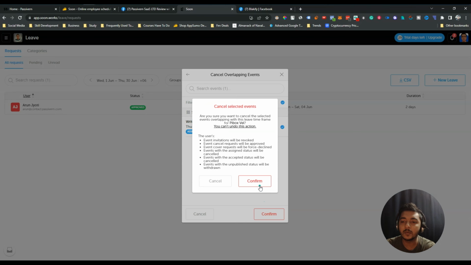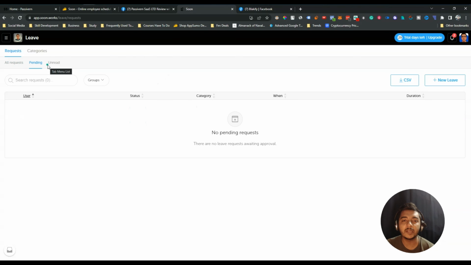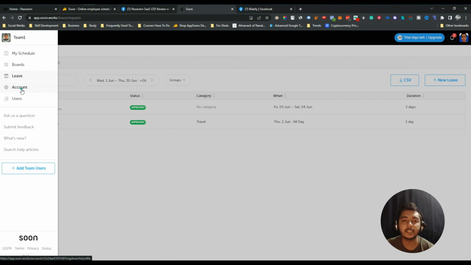So it will be confirmed basically. I hope you get idea. You can add new leave for your clients or for your employee from here. So these are the things. You can see all request, the pending request, the unread request from here. So these are the things, guys, in this leave section.